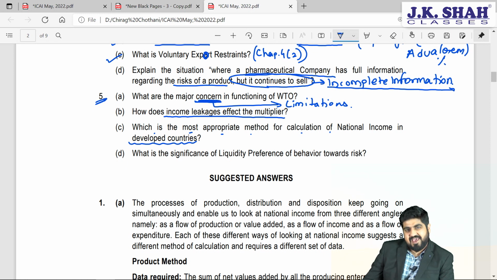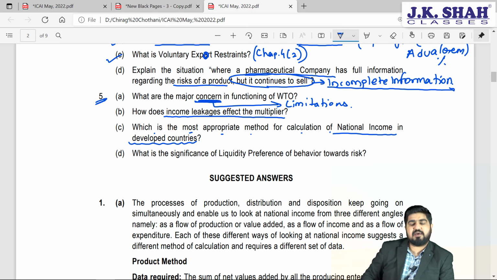See, India is not yet that developed. We are on the verge of becoming a developed economy. We are on the verge of becoming one of the top 5 nations of the world in all aspects. However, when we talk about developed countries like US, Germany, UK, France, and so on, which methodology do they use when they are calculating national income?